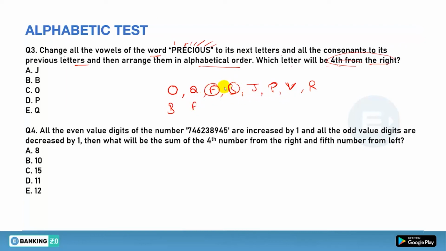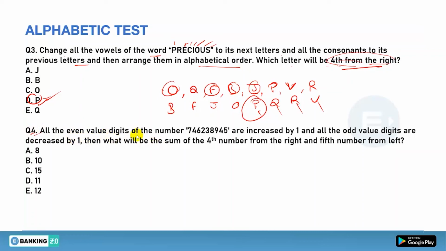then J, then it will be O, then P, then Q, then R. Then 4 from right: 1, 2, 3, 4, that is P. So option D will be the right answer. Other than that there is nothing you can do. Okay, done. So now let's see the 4th question.